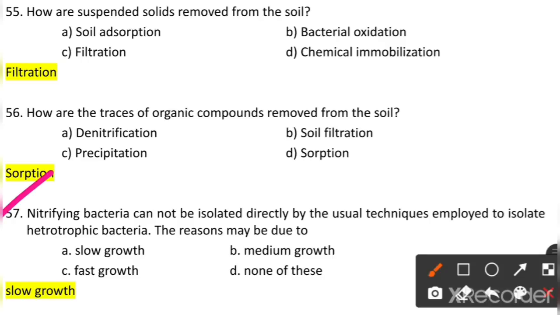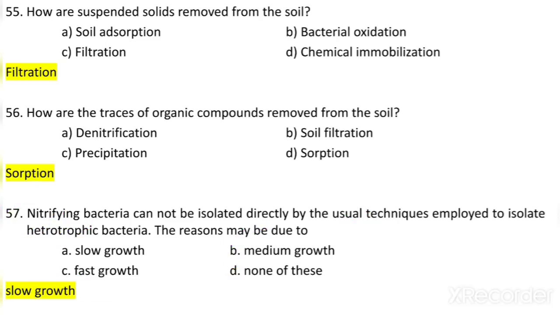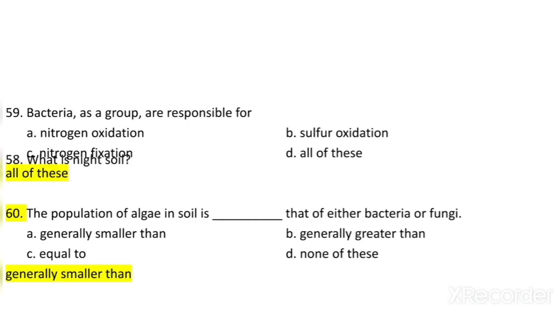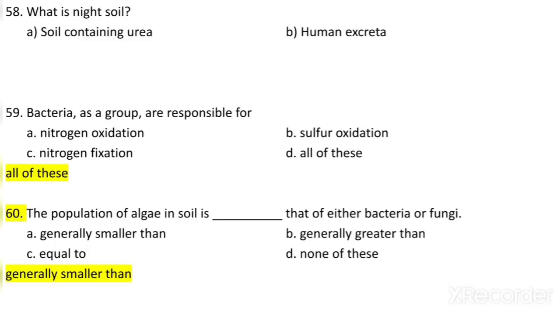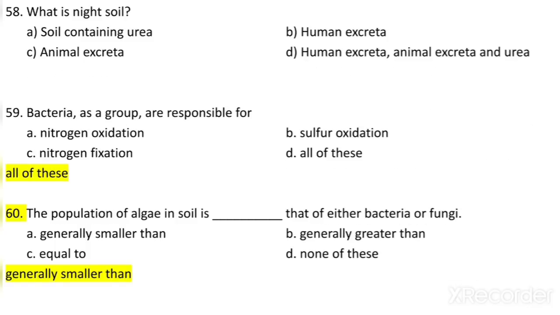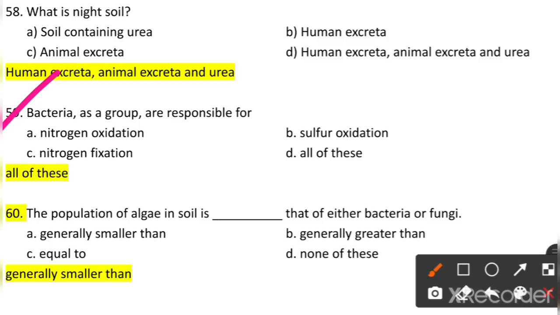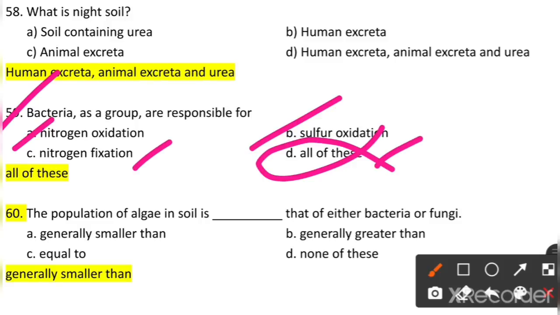Nitrifying bacteria cannot be isolated directly by the usual techniques employed to isolate heterotrophic bacteria. The reason is what? Slow growth, medium growth, fast growth, or none of those. So slow growth is the reason. Because of that we can't isolate them like heterotrophic bacteria. What is night soil? Night soil containing the urea, human excreta, animal excreta, or which contains human excreta, animal excreta, urea. So the last is the answer. Bacteria as a group are responsible for what? Nitrogen oxidation, sulfur oxidation, nitrogen fixation, all of these above. So all of these above is the answer.